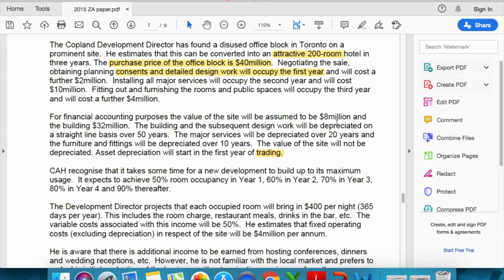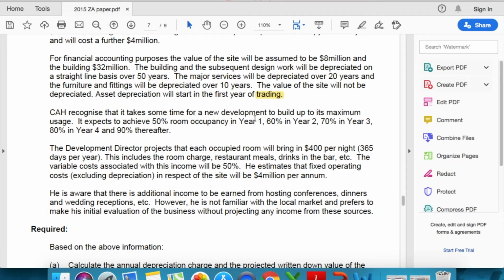So out of the 200 room hotel, we know that in the whole of year 1 there's going to be 50% room occupancy. And that is going to be applied to the revenue and to the variable cost, most probably. So the director projects that each room occupied will bring in $400 per night, 365 days per year. So they've given it to you. If in case they haven't given it to you, you can use 365 on your own. And in case of weeks, I've already told you that you use 52 weeks per year, right?